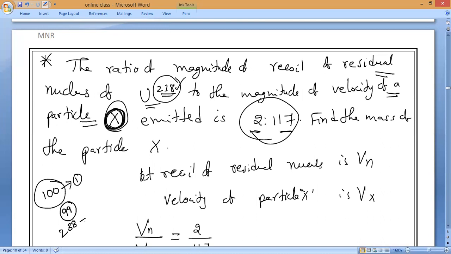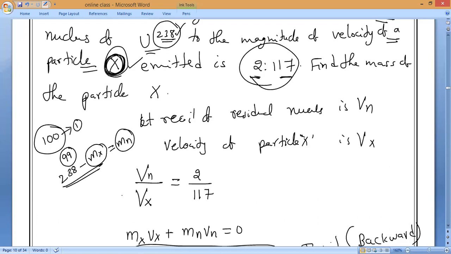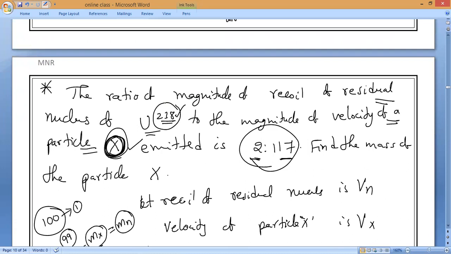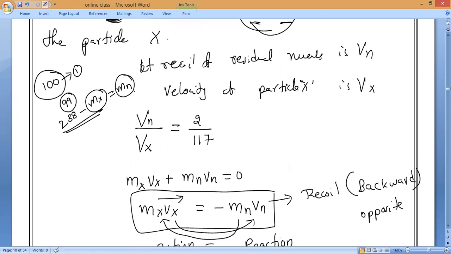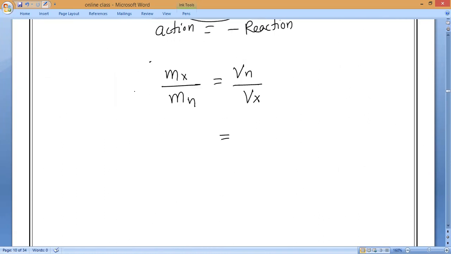X particle, Mx. So the mass of the X particle I have to subtract. Is it right or wrong? Which is equal to the mass Mn. Total mass is 238, so from that I have to subtract the mass of the X particle, so that I get the mass of the remaining nucleus. That is what you have to remember.